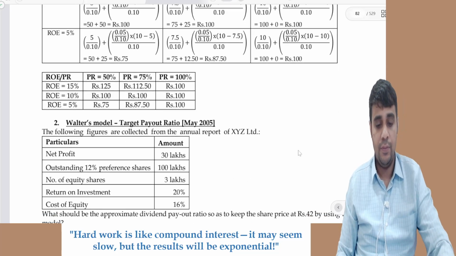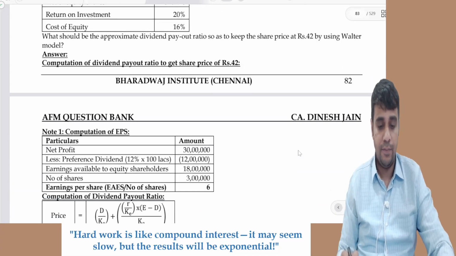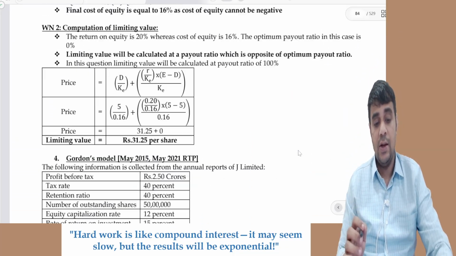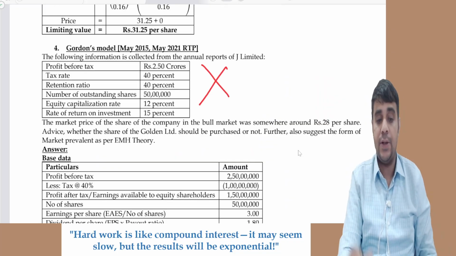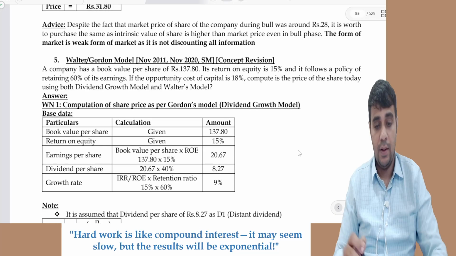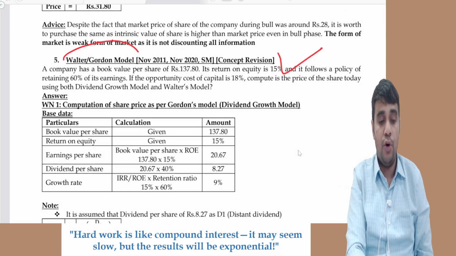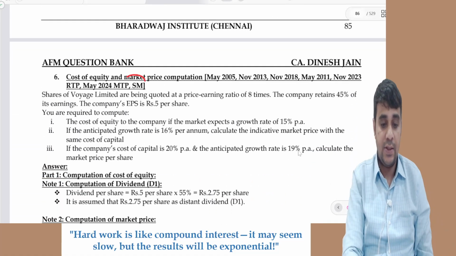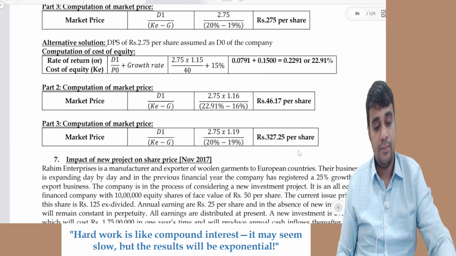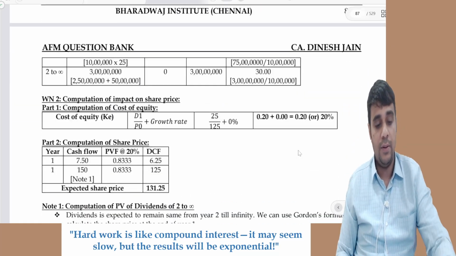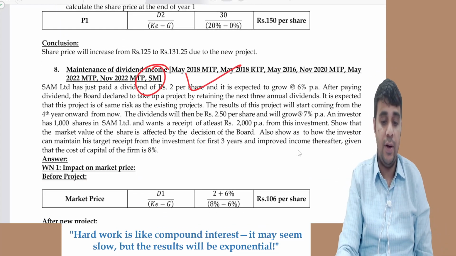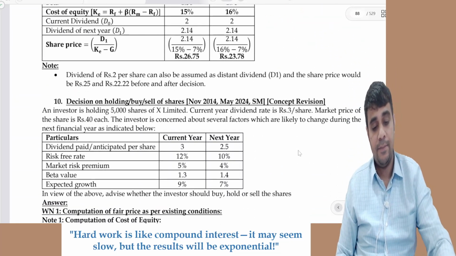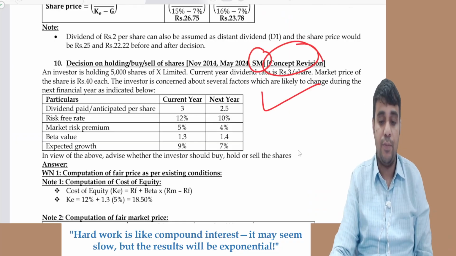Ignore. You can ignore. You can ignore, this is basically for quick preparation. Ignore. 100% do this one, because here both Walter and Gordon get covered. Concept revision, concept revision, study mat word is there, cover it. Ignore it if you want. Study mat word is there, cover it. Study mat word is there, cover it. Study mat word and concept revision, both are there, cover it.